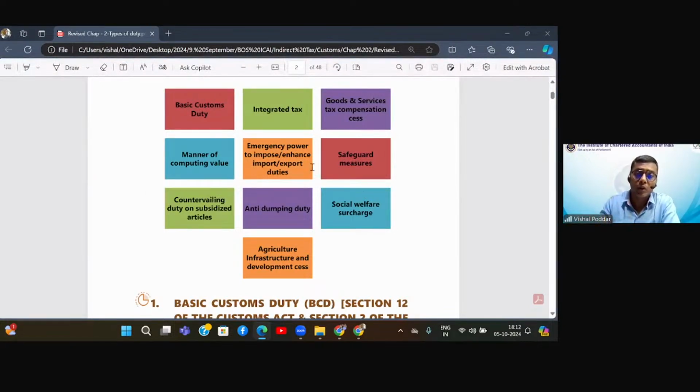Plus, as you saw, there are some safeguard measures where we feel that it is necessary to provide some additional protection to our domestic businesses, domestic industries. We are also using customs as that single window to even add further taxes so that our industries get protection. Now, somebody will ask, sir, how will our industries get protection?